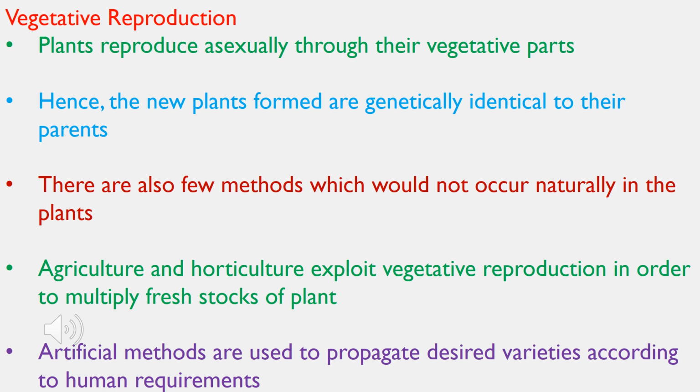This method is used to propagate desired varieties according to human requirements.